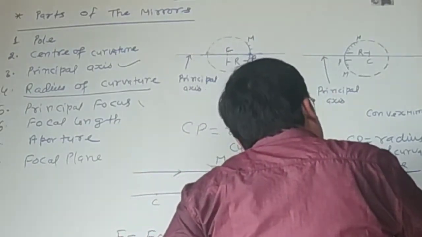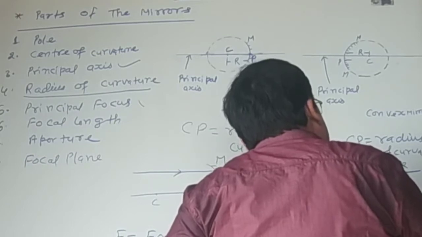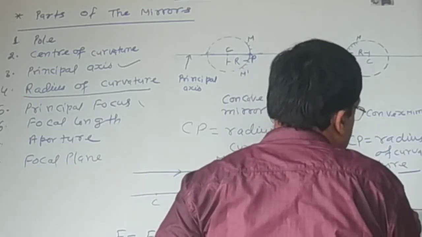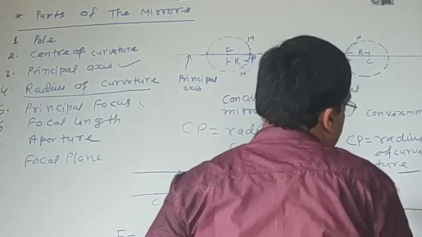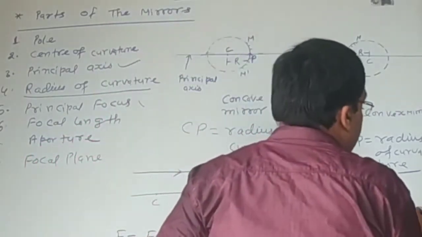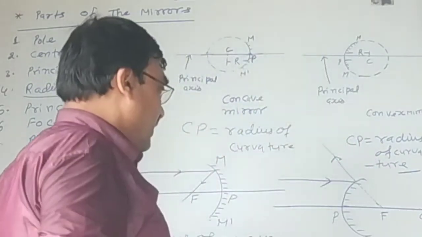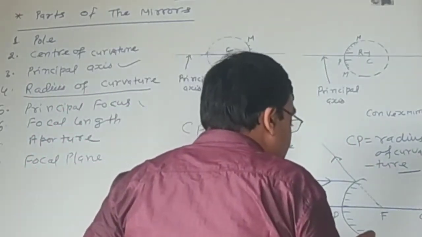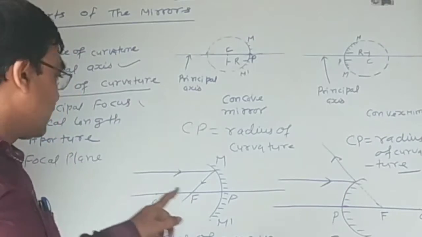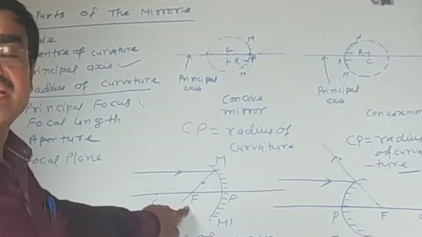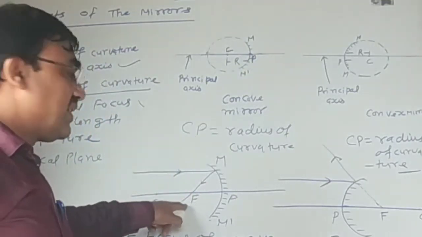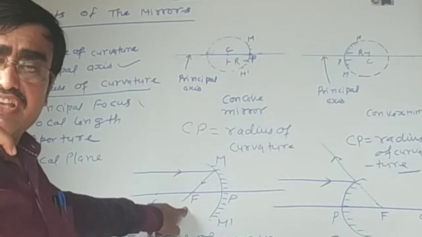When we extend these reflected rays backward as imaginary lines, they meet at a fixed point of the principal axis. This fixed point is called focus of convex mirror. F is equal to focus.